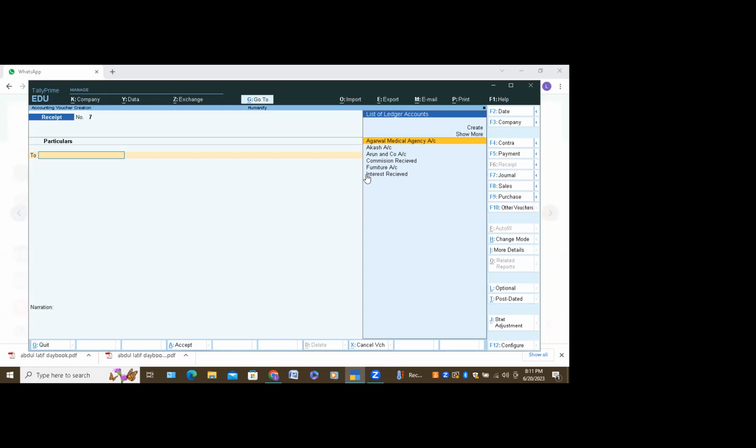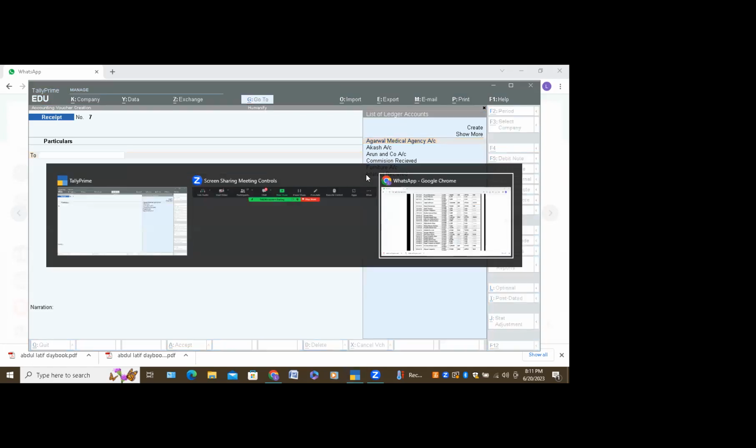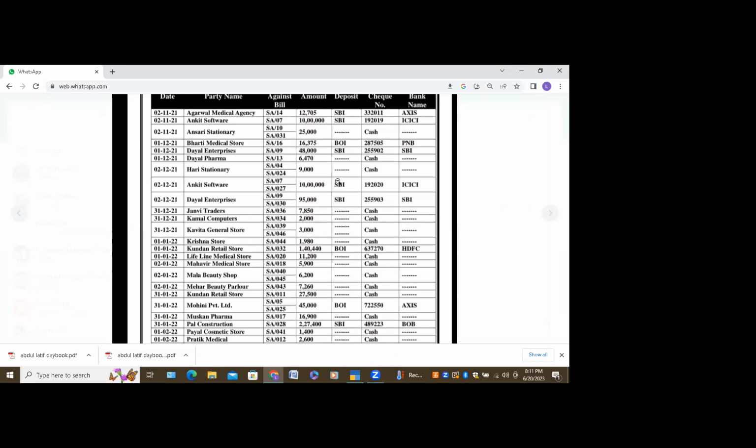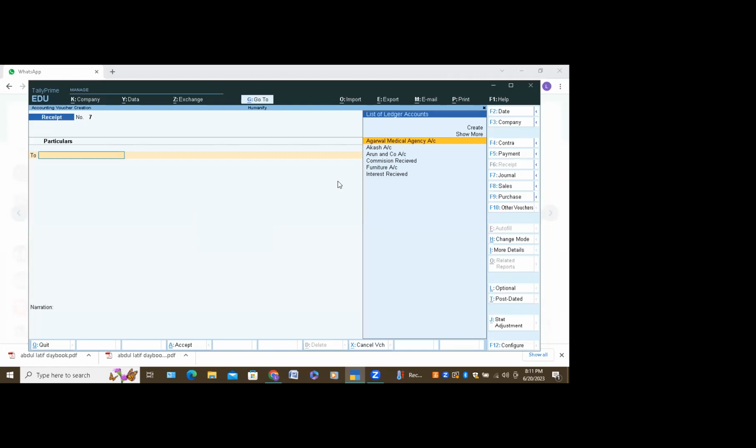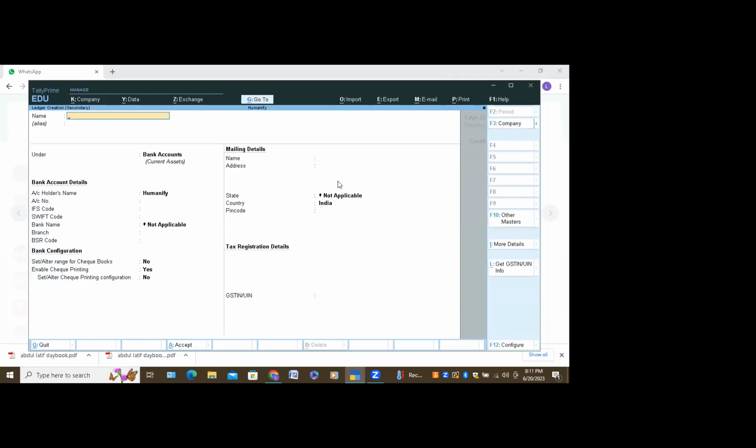So for the next question, create the next party account. Yes, ma'am. Ankit Software, ICICI Bank. This is under sundry creditor. Okay, ma'am.